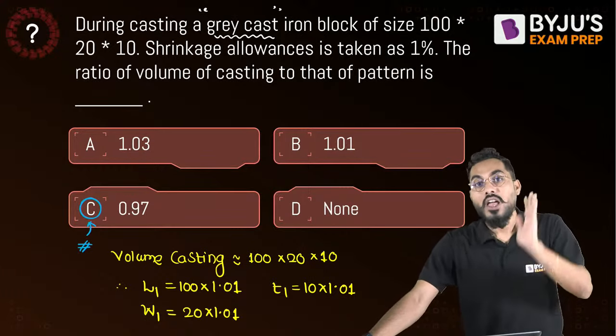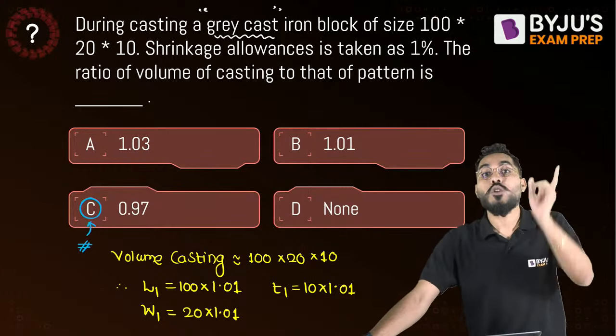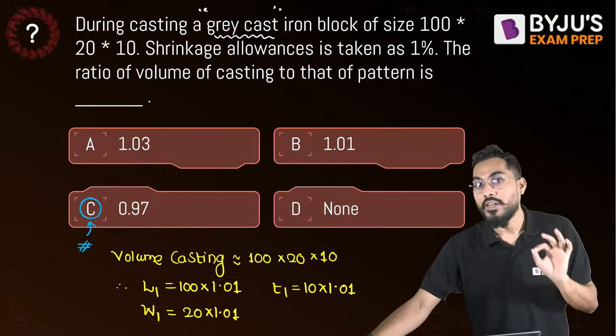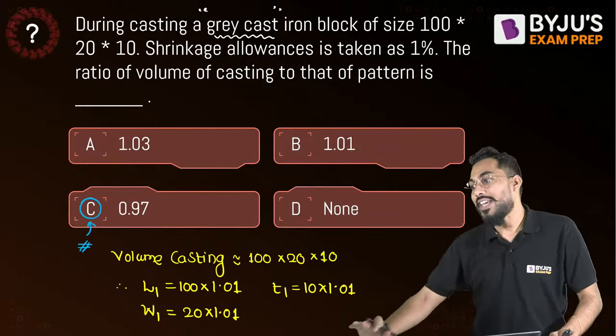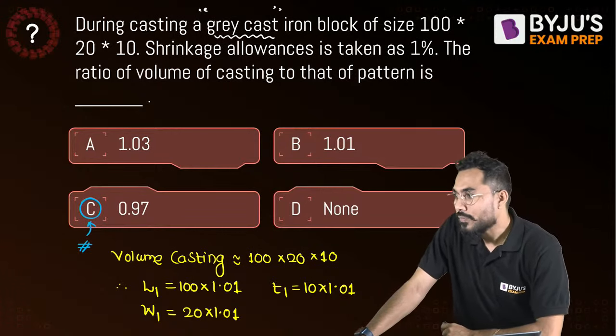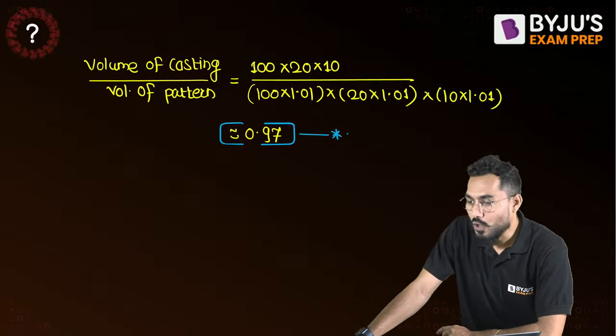Grey cast iron has the negative shrinkage only in the liquid stage. Underline that statement. But when you talk about solid, it has the same. Do you understand, Hania? Is it understood? We'll go to the next question.